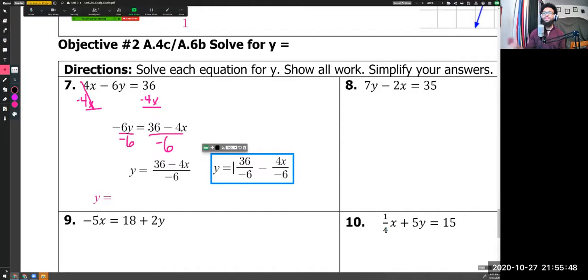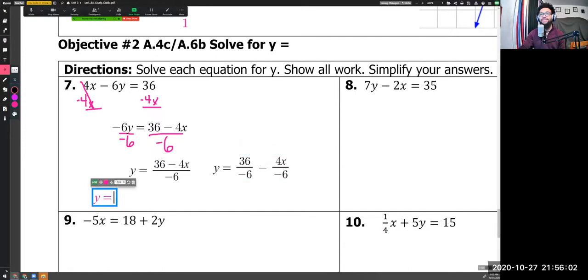This is on my road to simplifying. So once I have this, now I can actually begin the process of simplifying and have it seem simple. This 36 divided by a negative 6 is going to give me a negative 6. And then I have this minus this 4x over negative 6, or this plus a negative 4x over negative 6.